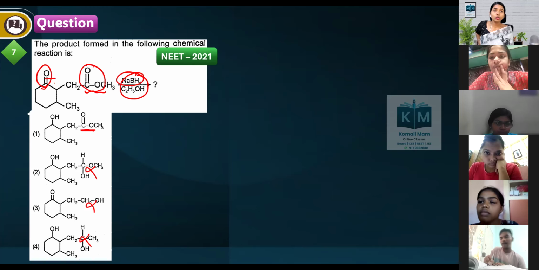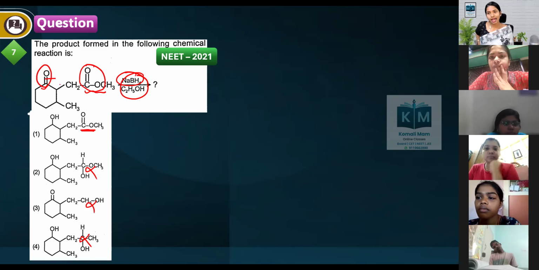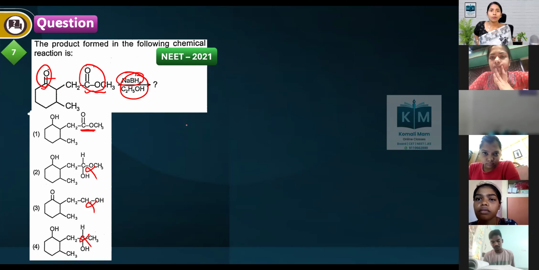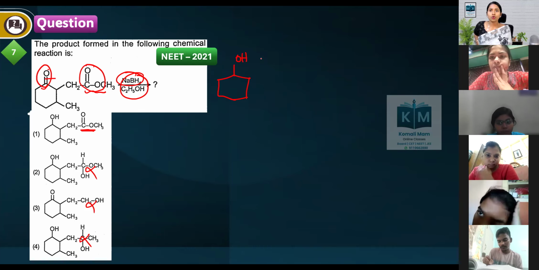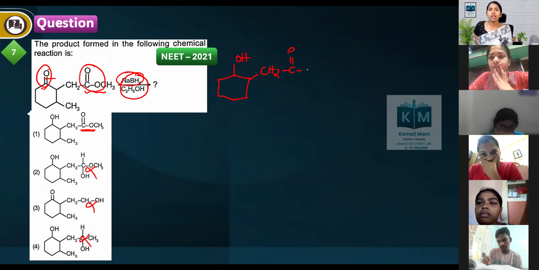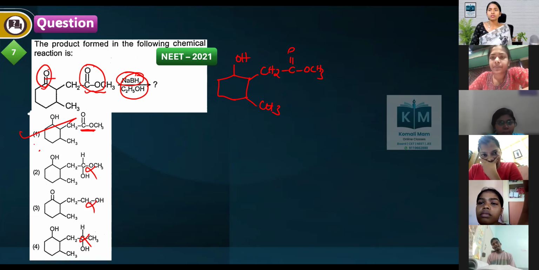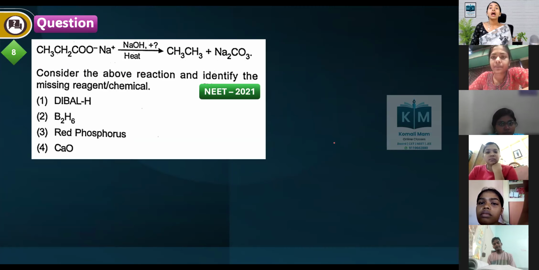But ketone group or aldehyde group or acyl halides, only these three places. Put H here, H here. So what is our product then? The entire structure is the same, break the bond, add H and OH, remaining as it is, there will be no changes in the structure. So what is the correct option here? Can you tell me what is the correct option? Option 1 is the correct answer.